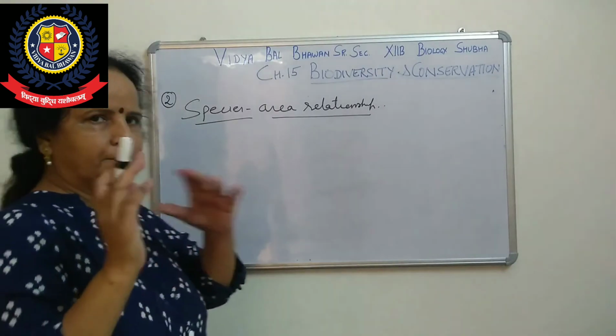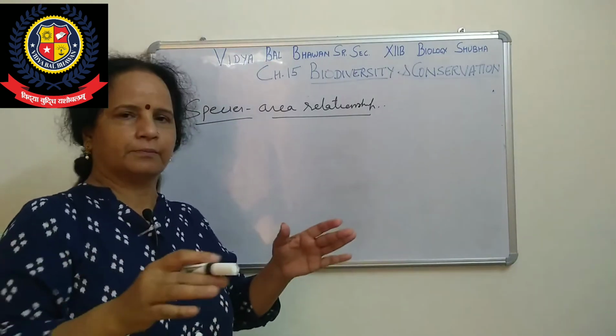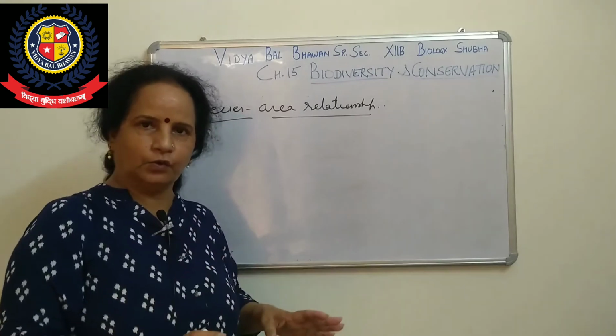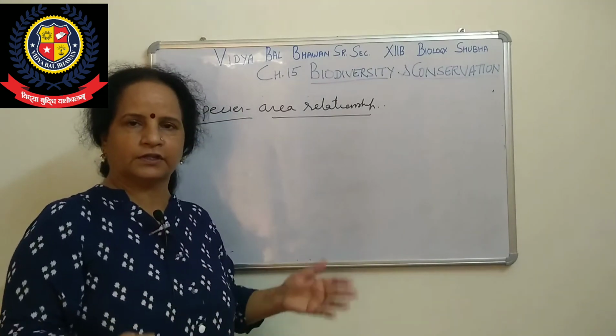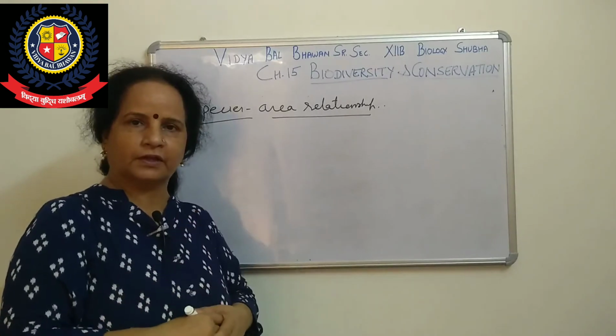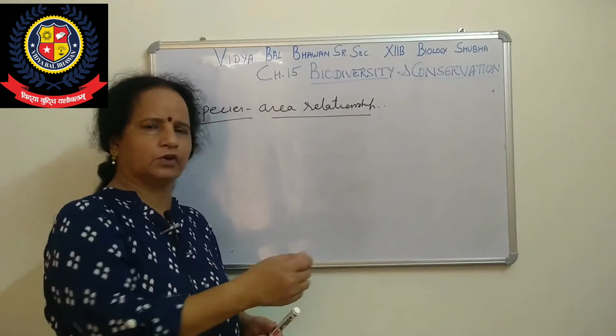Here I am giving a simple example. When we talk about a grassland ecosystem, the area is small, so naturally there is low biodiversity, meaning fewer species. Grass is there, and only small shrubs and herbs, in a simple small grassland.